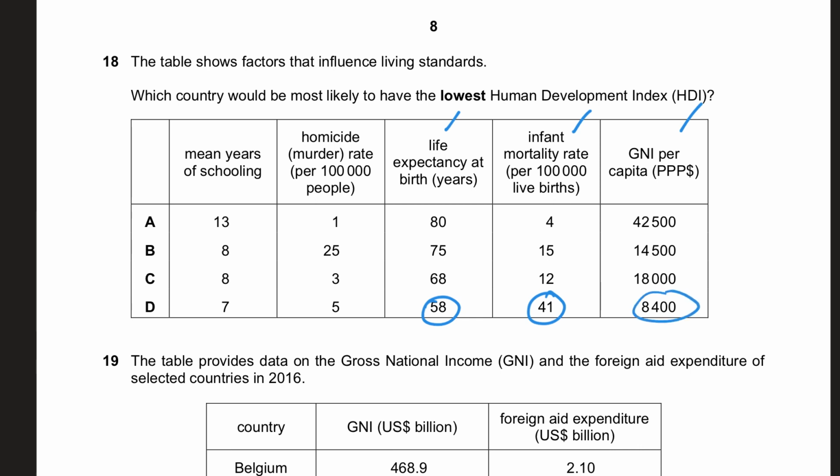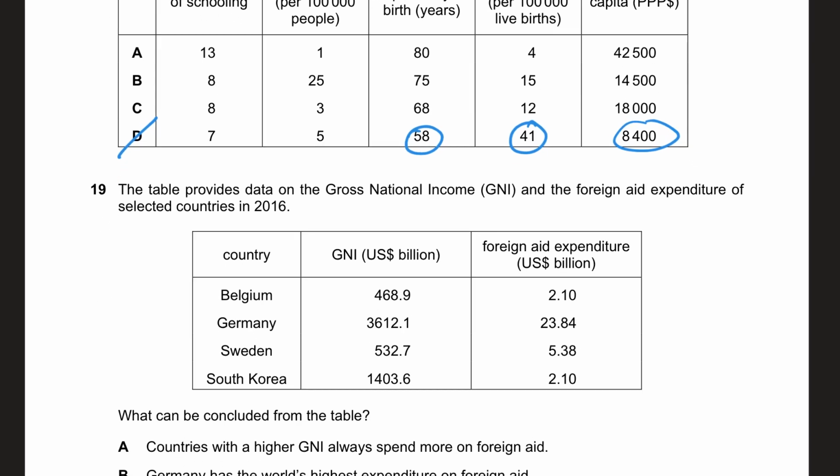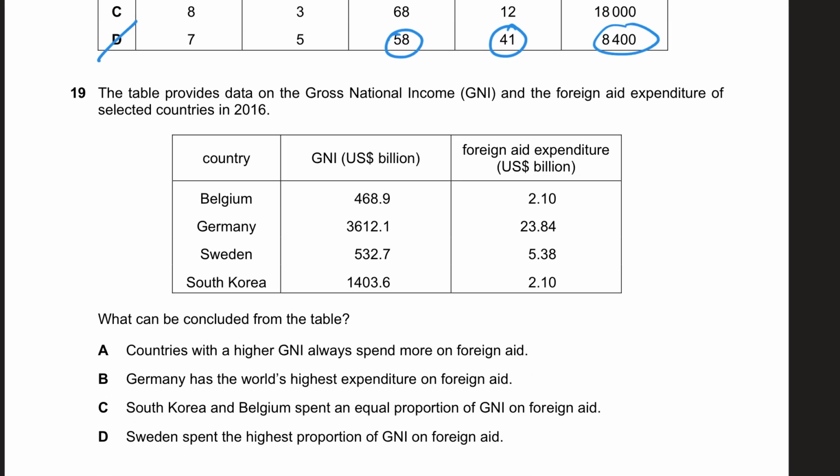So the lowest human development index would be country D, and these two are basically given to confuse us. Mean days of schooling and homicide are not relevant.